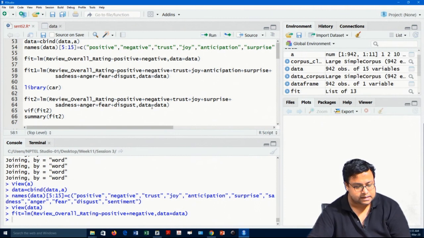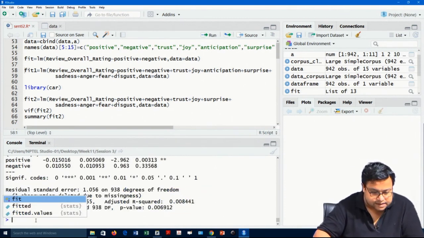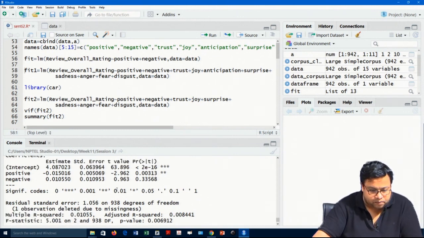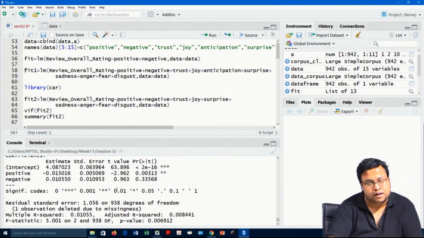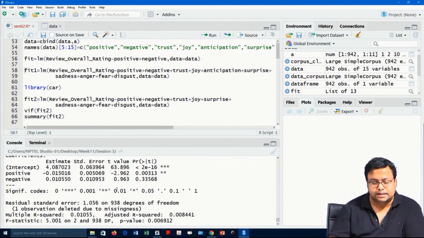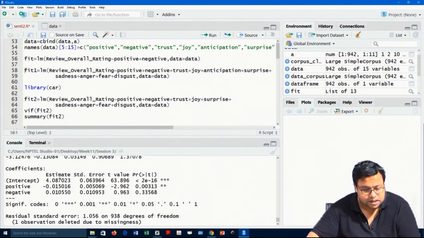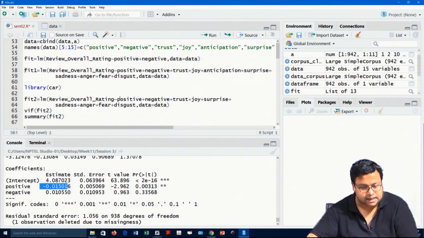So, if I run this and then try to see the summary of fit, it is giving me that positive ratings are highly associated with my codes, but negative are not so much. So, my overall rating is highly being explained by my positive ratings, but this is coming negative, which is something we have to check first. This should not come negative, you have to check this code once again.